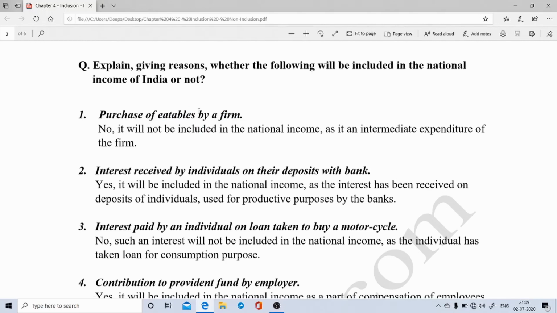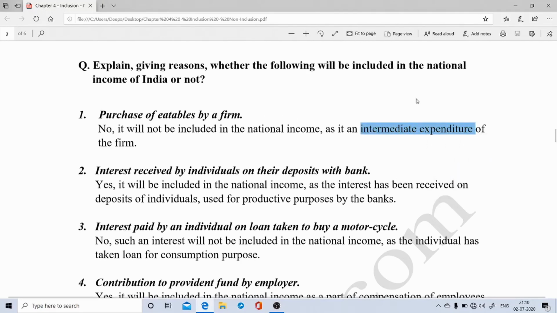So when any particular good is purchased either for the purpose of production as a raw material or for the purpose of resale, it is termed as an intermediate good, and any expenditure incurred on intermediate goods means intermediate expenditure.